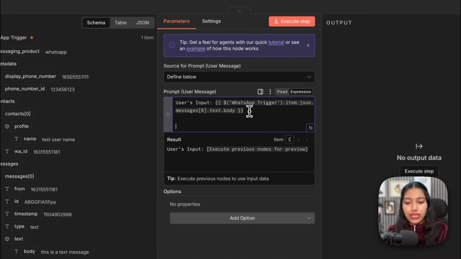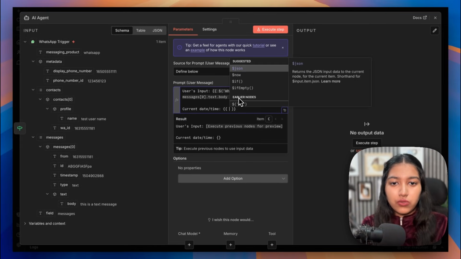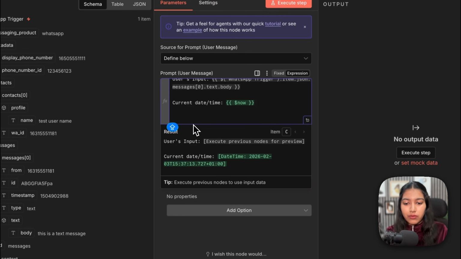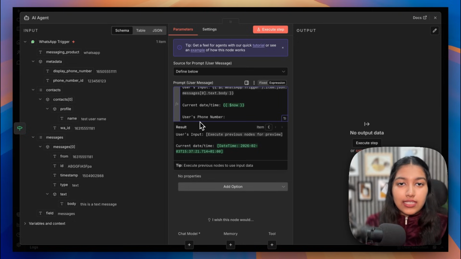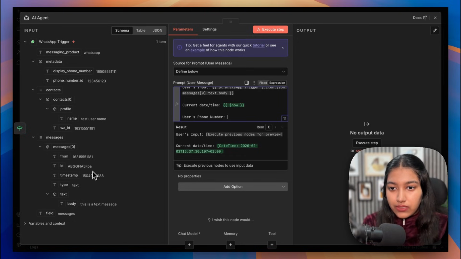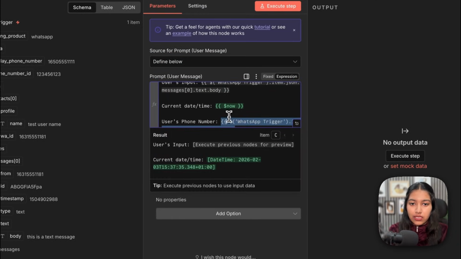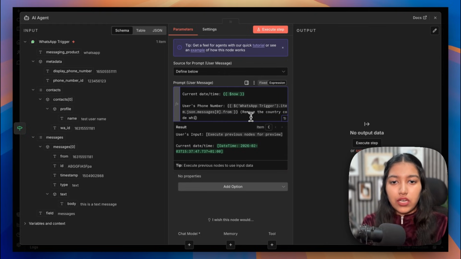And the other thing that we would like to send it is the current date and time. For that, all you have to do is put 2 curly braces and select now. So that is going to be replaced by the current date and time. There's one more thing that I would like to pass, which is the user's phone number. Because while we're creating these appointments or these tickets, we want to mention the phone number they reached out via. And let's see, where's the phone number? So yeah, it's the from one right here. So you can drag and drop that here. And we can ask it to remove the country code that is not needed. So remove the country code while confirming it back.